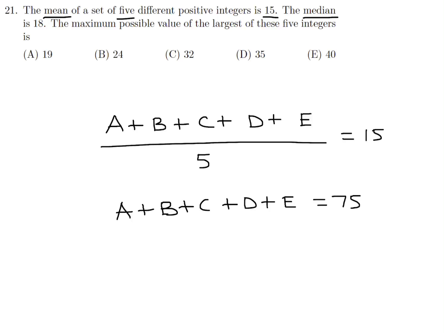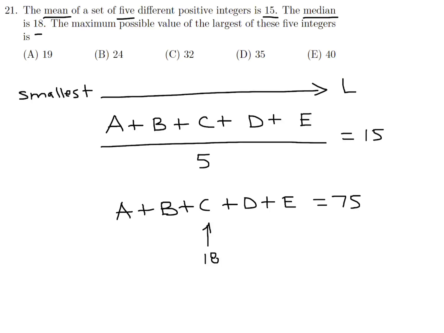Then they've told you that the median is 18. So that means that this C is 18. And I'm assuming that I've written this as smallest to largest. And that's why you're getting a value of 18 for C, because C is the middle number, and remember, median is the middle value. So now they want the maximum possible value of the largest.